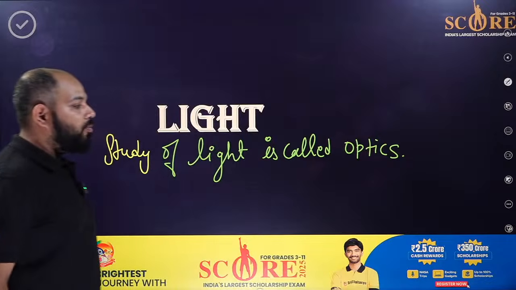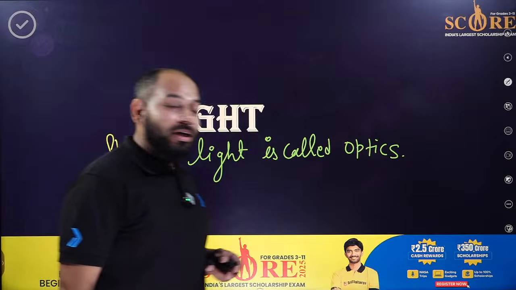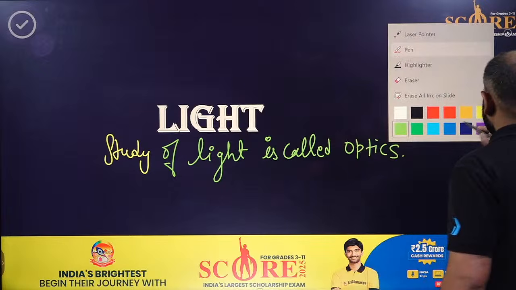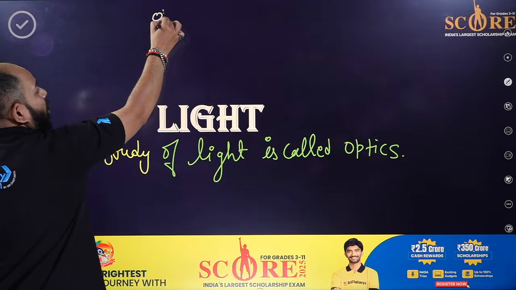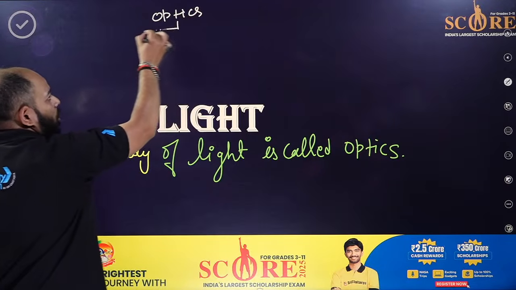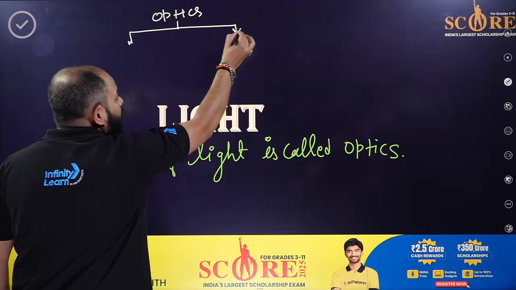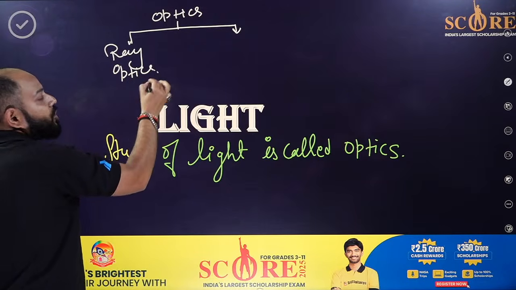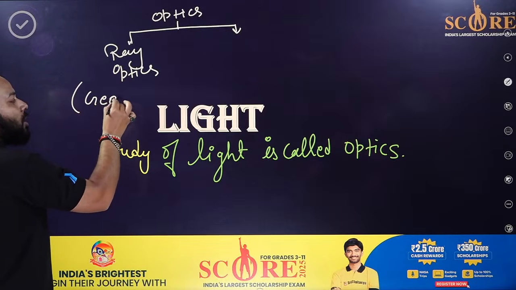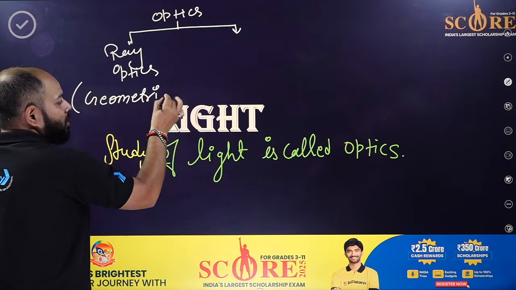Okay, it's called what? Optics. Study of light is called optics. The optics we have is of two parts. One is ray optics, which is also called geometrical optics or geometric optics.